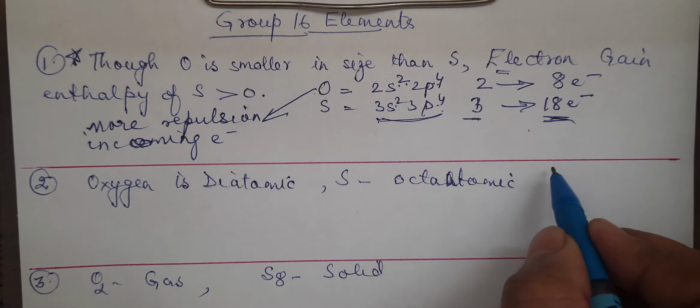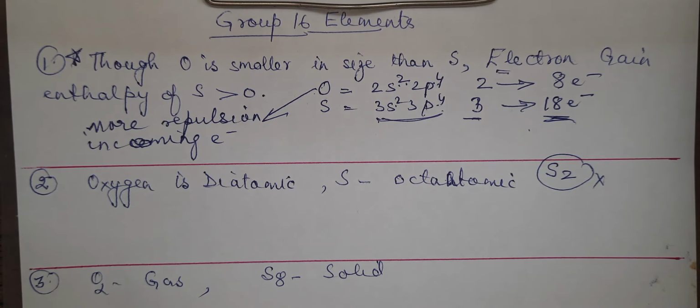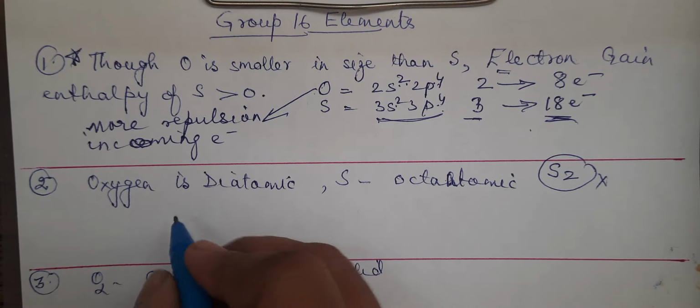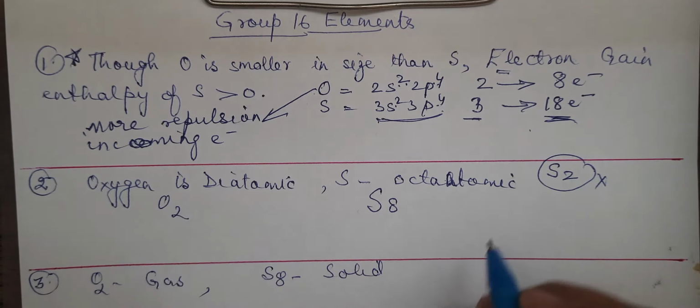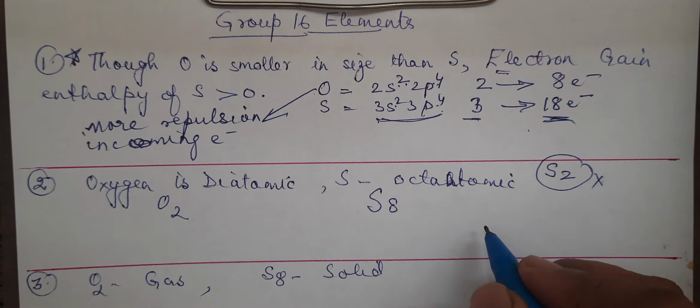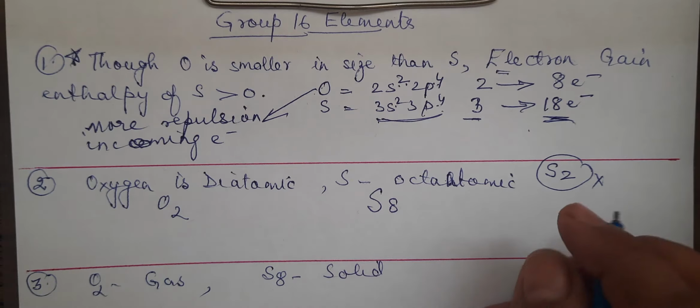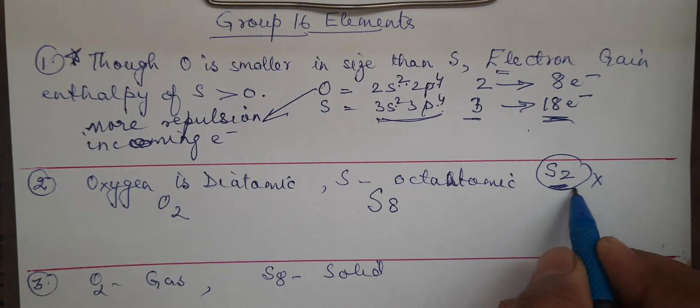Or in other words, it can be like, why sulfur cannot form S2? The same thing we also discussed in phosphorus and nitrogen. So what will you write? This formula we write down as S8, and this is O2. Why sulfur cannot form a diatomic molecule? It forms, that is different, which we are considering, that is only when S8 is heated. S2 later on we will discuss in some question, but normally it doesn't exist in this form, right?